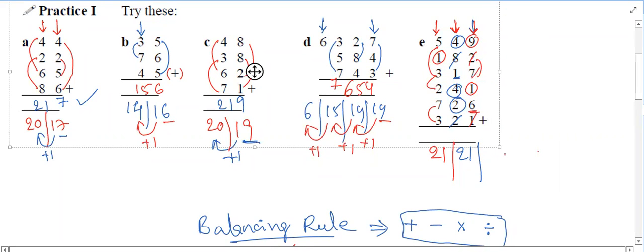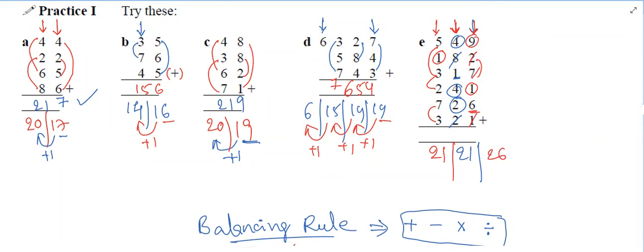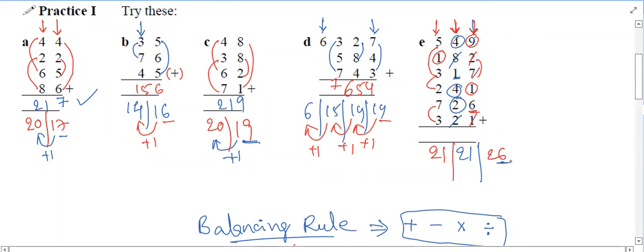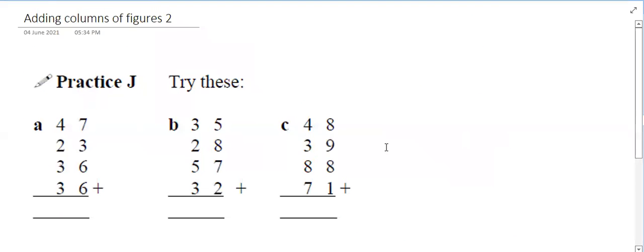Then the answer is 26. Okay. Now we'll balance it. Drop 6 and carry 2. 23. Drop 3 and carry 2. 23. Right.